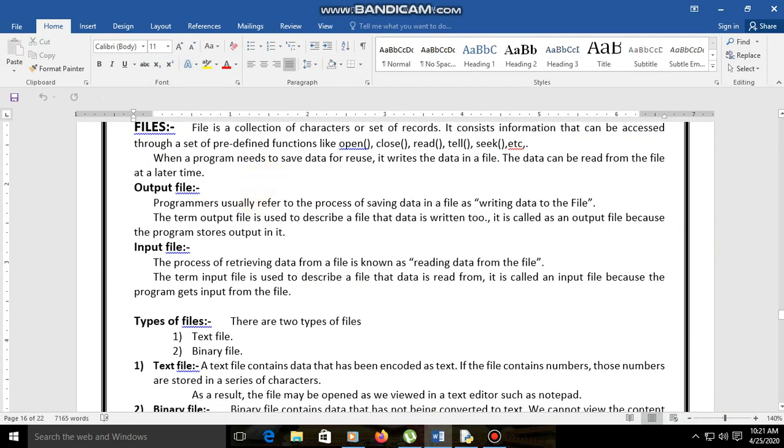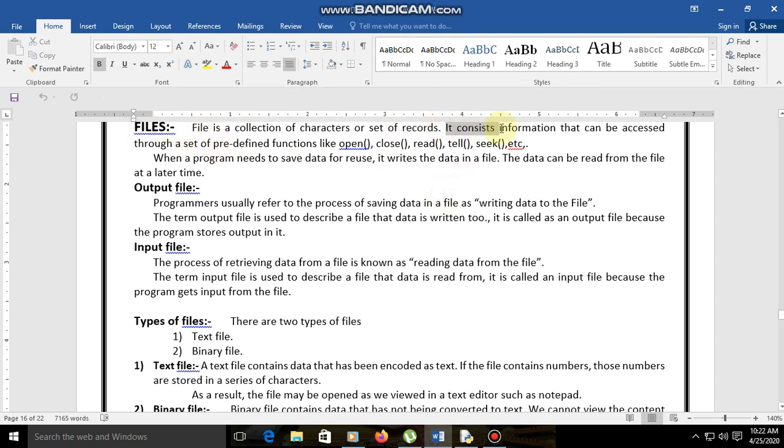Already we learned what a file is in second year DBMS and in the first year introduction part. So now we are having another one. The file is a collection of characters or a set of records, right? The set of characters includes alphabets, numerics, special characters, whatever it is. And here it is records. If we take a table, the table contains records, and that is also treated as a file, right?